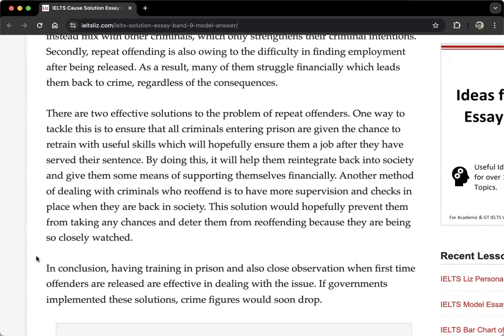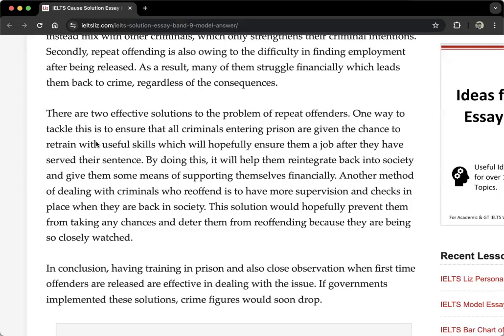Another method of dealing with criminals who reoffend is to have more supervision and checks in place when they are back in society. This solution would hopefully prevent them from taking any chance and deter them from reoffending because they are being so closely watched. Thanks. So there are two solutions here.